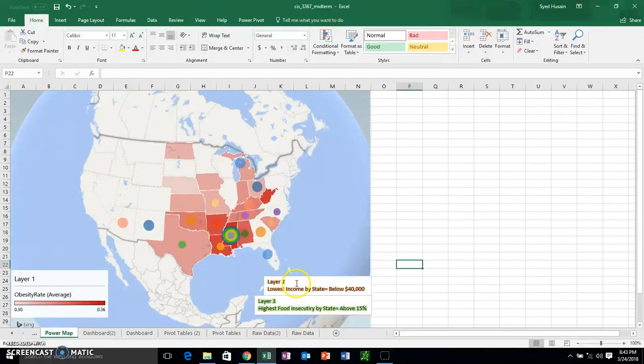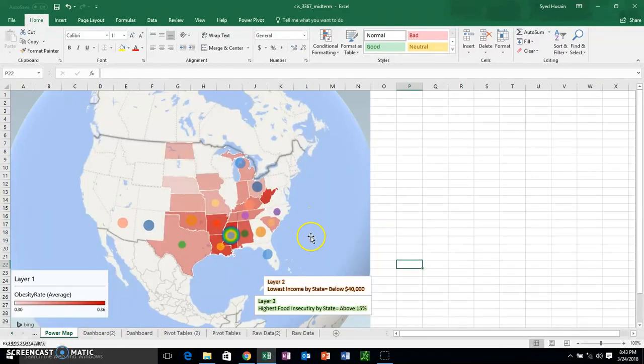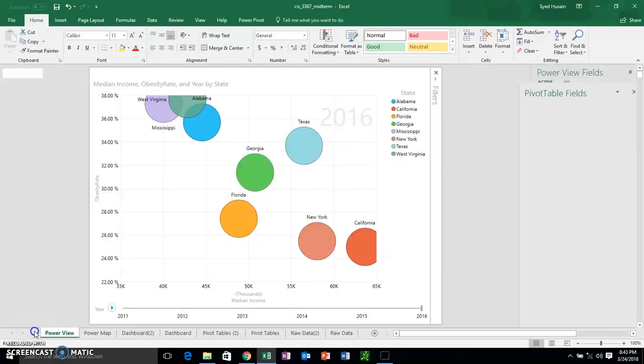My second is show me the state that has the lowest income. So I took the average of 2011 all the way to 2016 and found out that Mississippi has the lowest income. So I said they have the lowest income, the highest food insecurity, and the highest children obesity. So don't move to Mississippi anytime soon, but I'm sure it's a great state though. And then my last layer is show me all the states that have a food insecurity above 15%. And again, they're all in the Midwest and in the South, so the East Coast and the West Coast are doing something right.